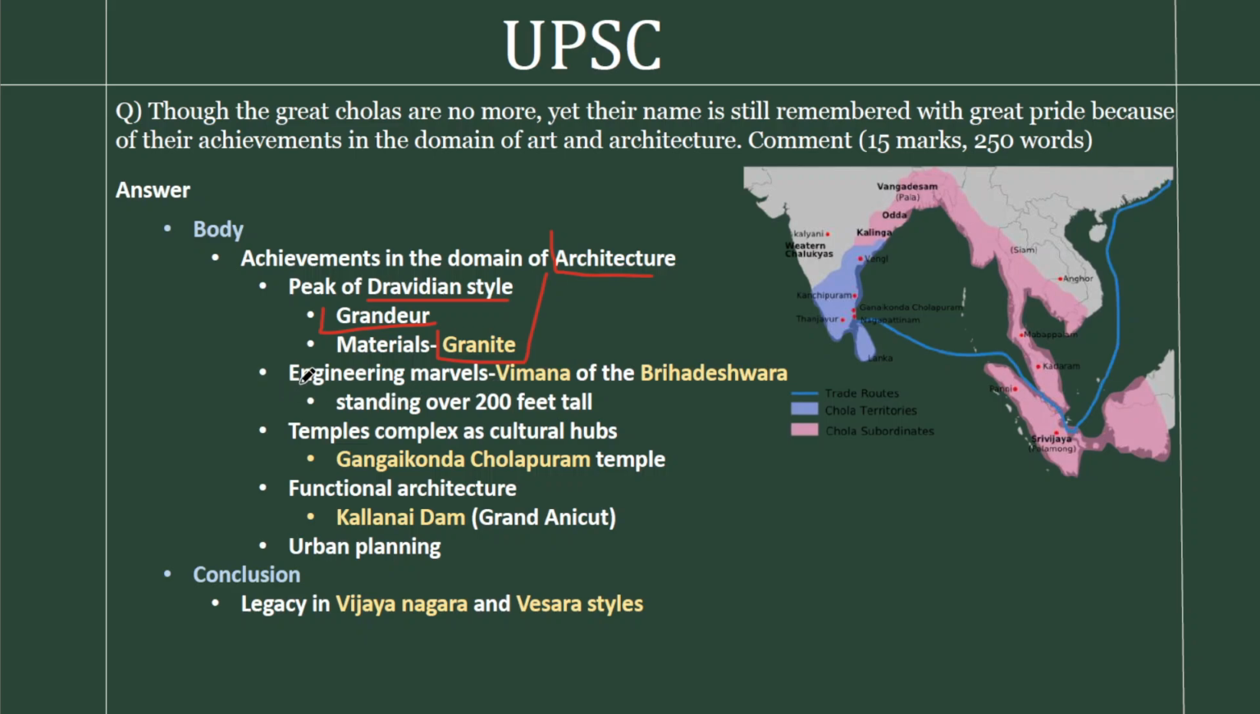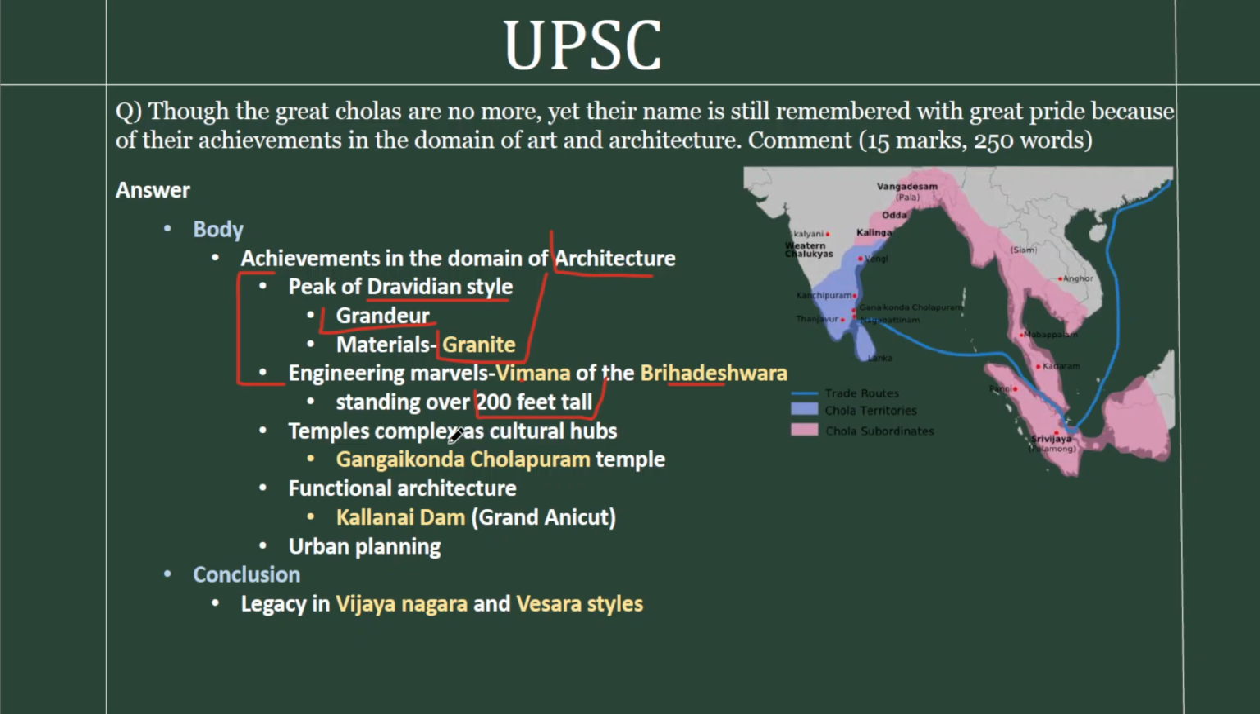Second point is the engineering marvels. So not just the artistic or the architectural sensibility, but also the engineering skills during the Chola time are very relevant. One example of that is the famous Vimana of the Brihadeshwara temple, which stands 200 feet tall. So that's the second point.